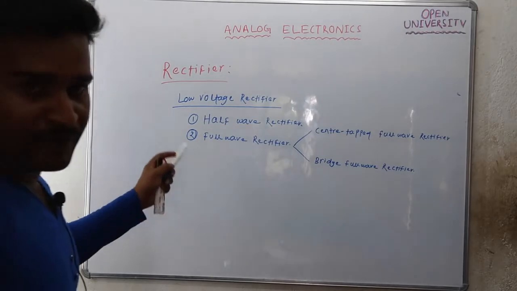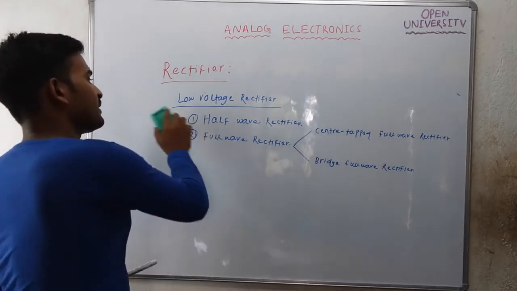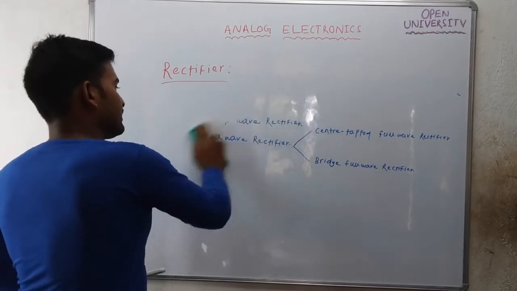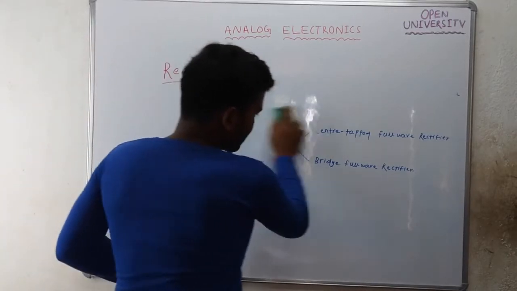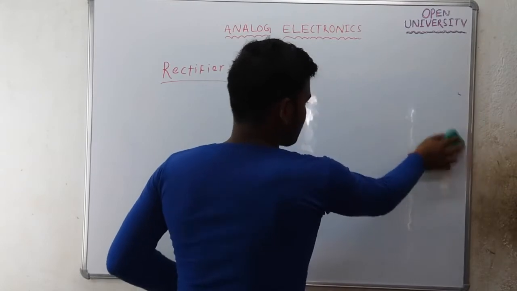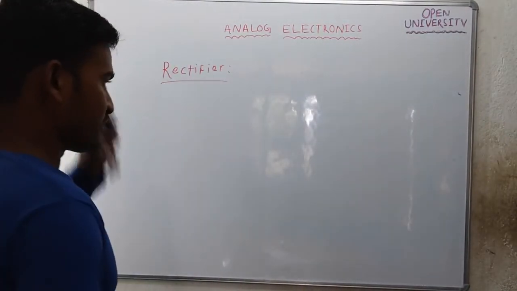We will go one by one. A low voltage rectifier requires a step down transformer. You will find a step down transformer in a low voltage rectifier. Why you need to use a step down transformer is to reduce the strength of the AC voltage.